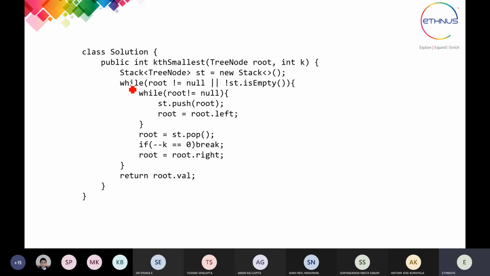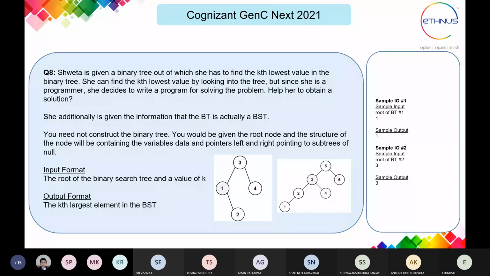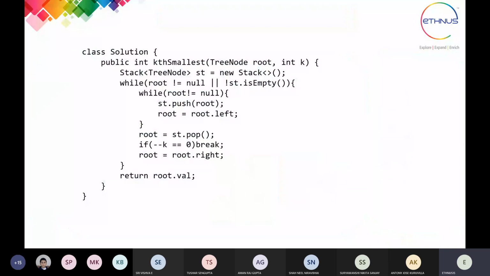Now what we have to do is find the kth largest element in the BST, meaning the largest element that is present in the BST. The index is also given. We have to traverse the tree till we find the kth node.